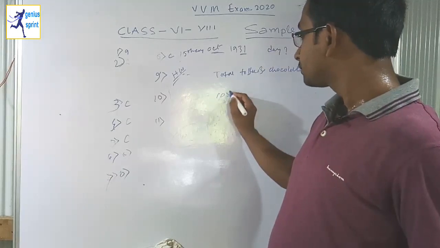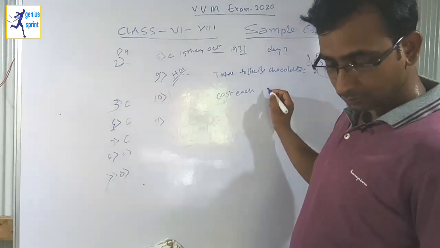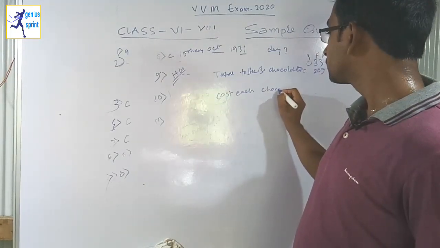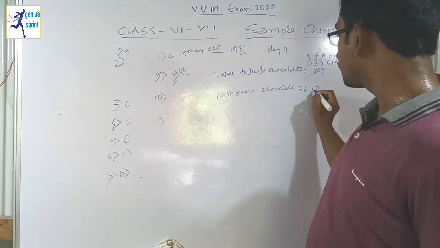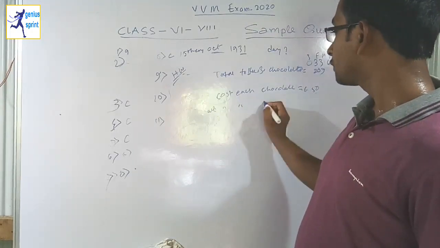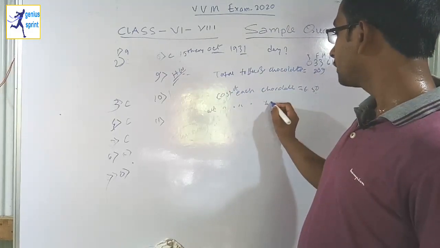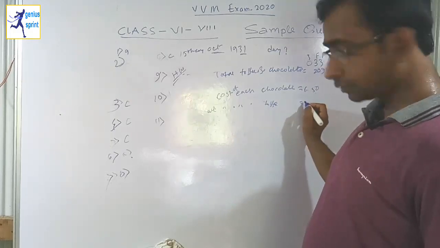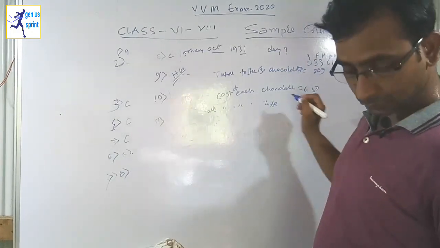Cost of each chocolate is equal to 6.50 and cost of each toffee is equal to 2.00.